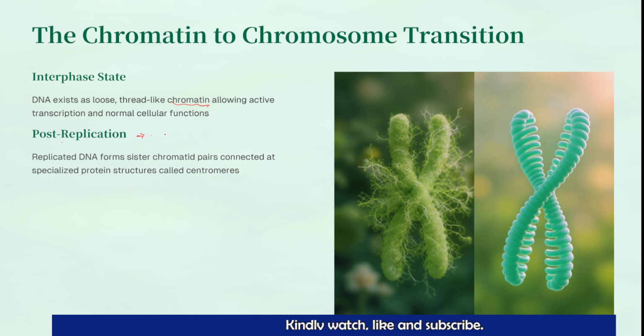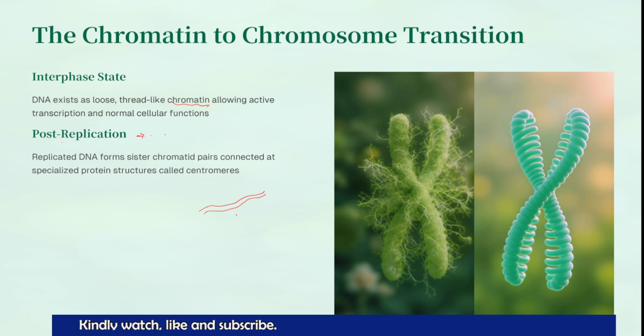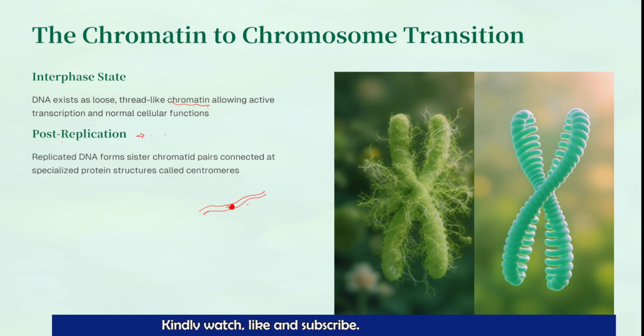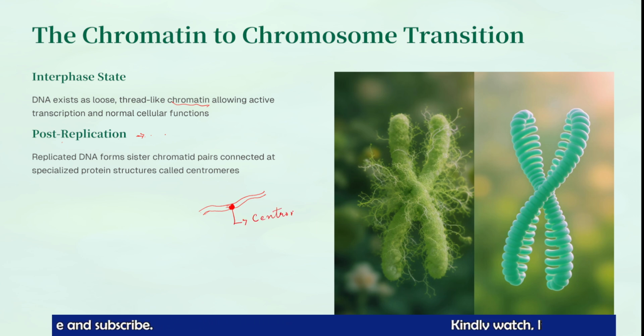After the S phase, the chromatin threads are there, but you can see sister chromatids. The number of chromosomes will be the same, but they have two sister chromatids that are joined with the help of a specific protein. Its name is centromere. Remember the term centromere.